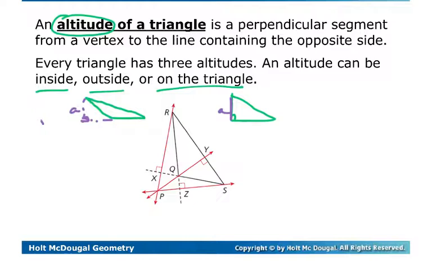And then it can also be inside. Sorry, I was doing them all in green. If you have something like an isosceles triangle or an acute triangle of some sort, the altitude is always going to be inside this triangle. Notice that all of them are meeting at 90 degrees, so it is a perpendicular segment.